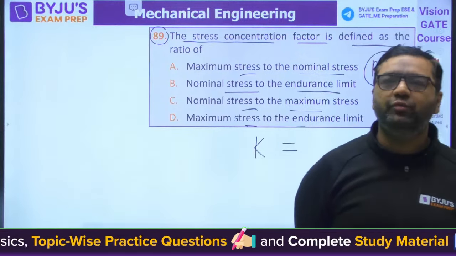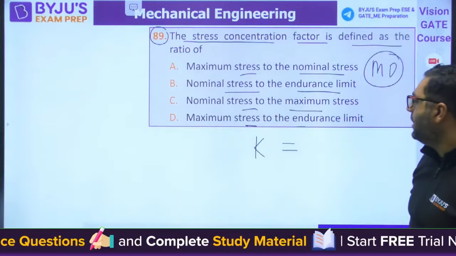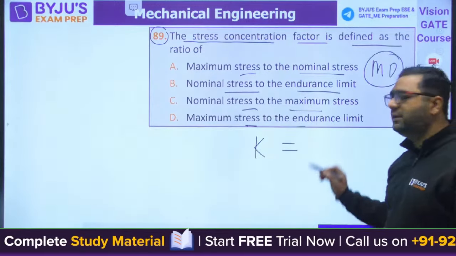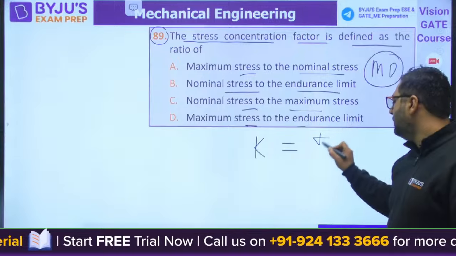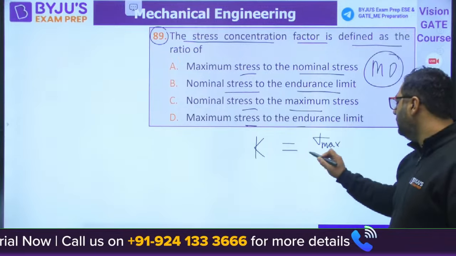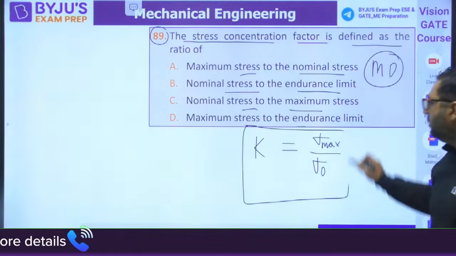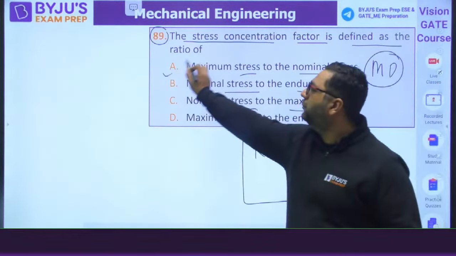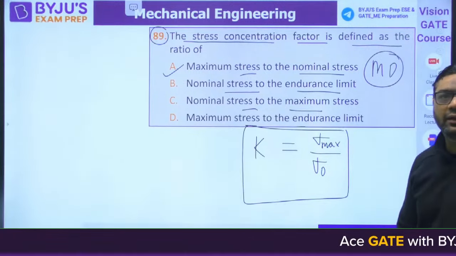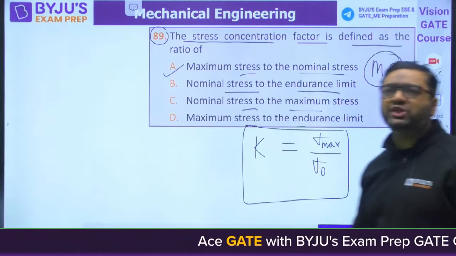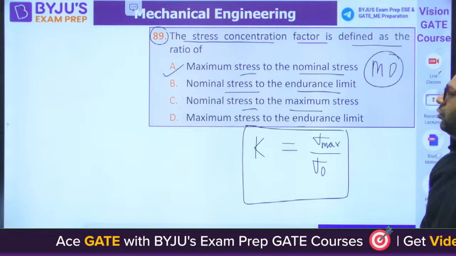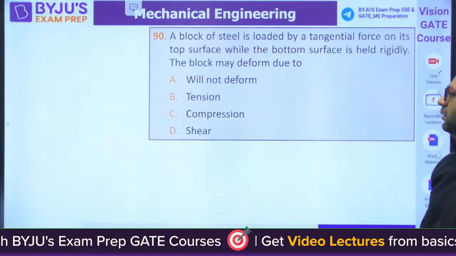Sarath is saying D. Dear, I would like to say the stress concentration factor is maximum by nominal. So the answer will be A. Very good, Akhil. Very good, Mukesh. Very good, Siva.